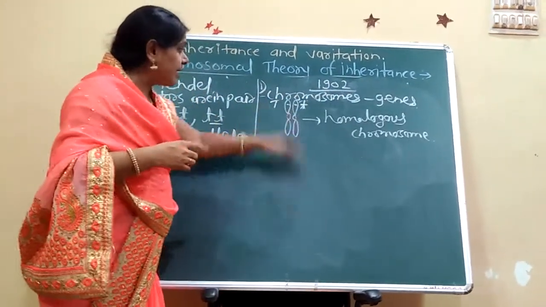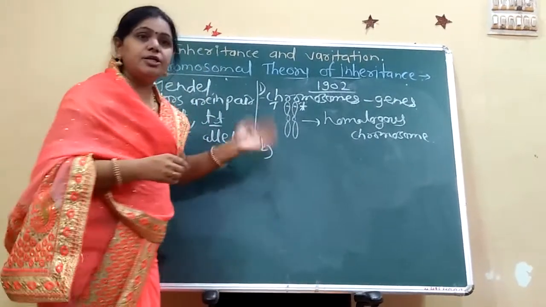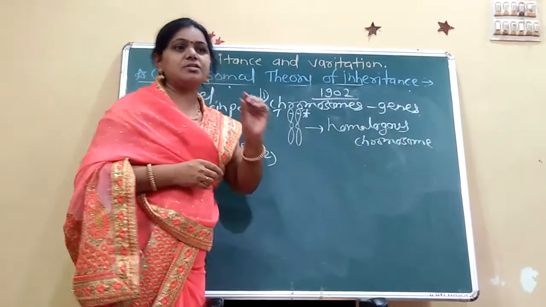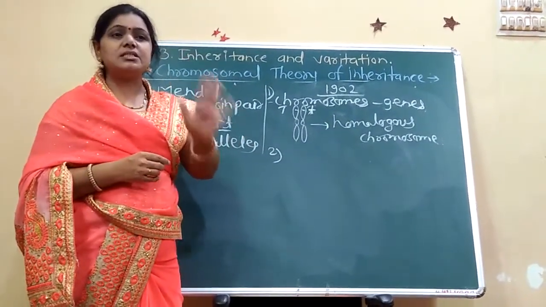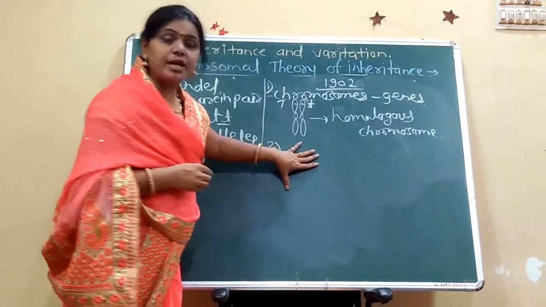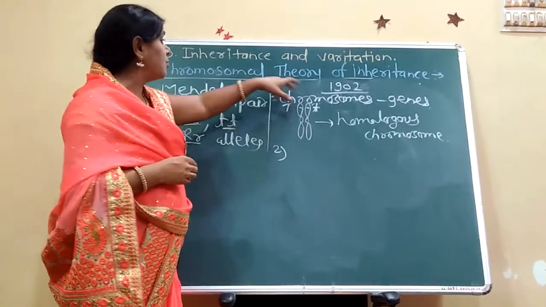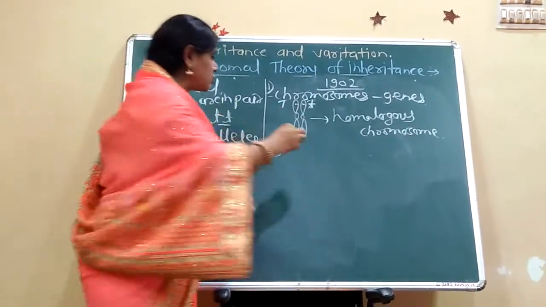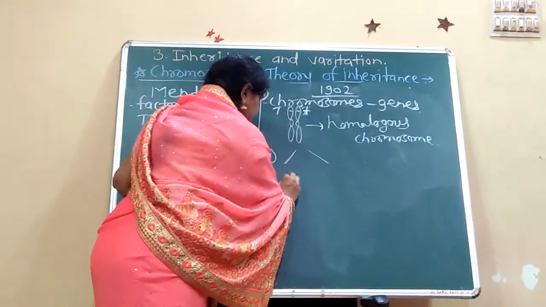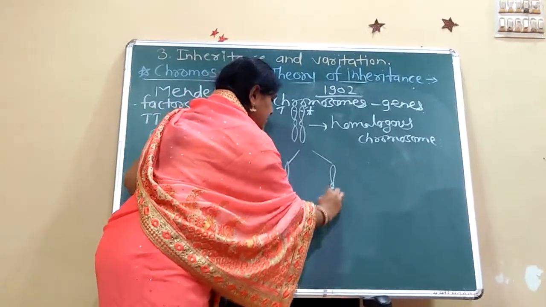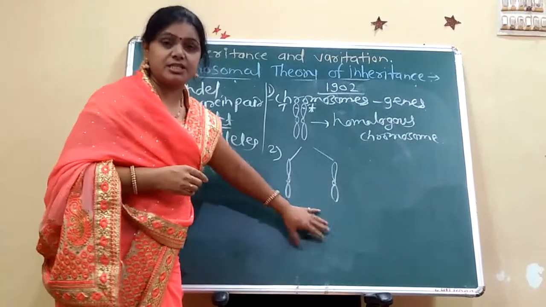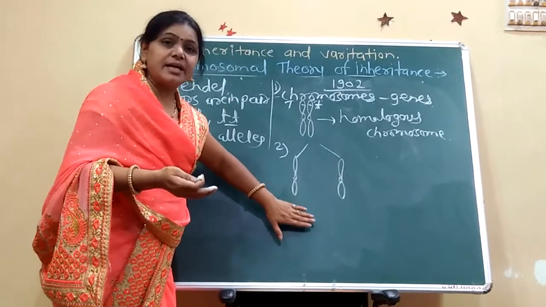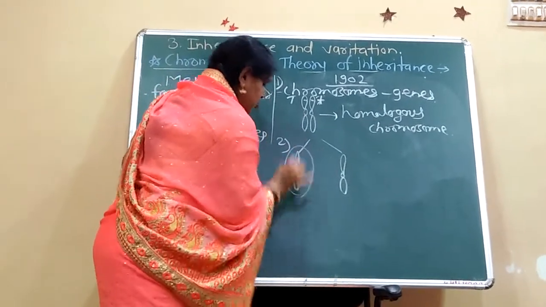Then during gamete formation, homologous chromosomes are segregated, and the gametes have only one chromosome of each pair. Sutton and Boveri's second concept of the chromosomal theory of inheritance is that during gamete formation, homologous chromosomes are separated, this one and this one. This is the law of segregation: the gametes segregate, and each gamete has only one chromosome.